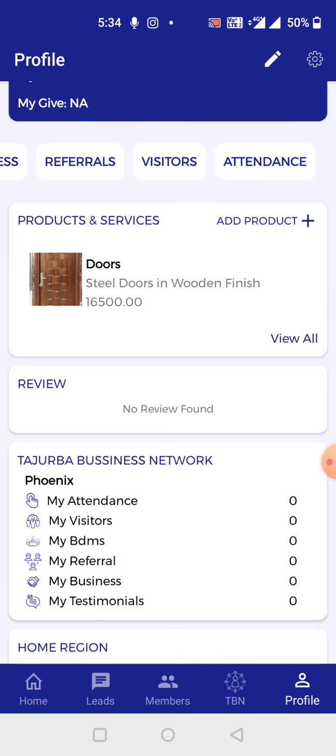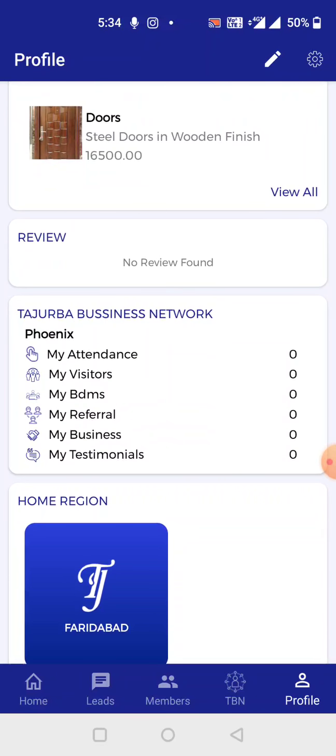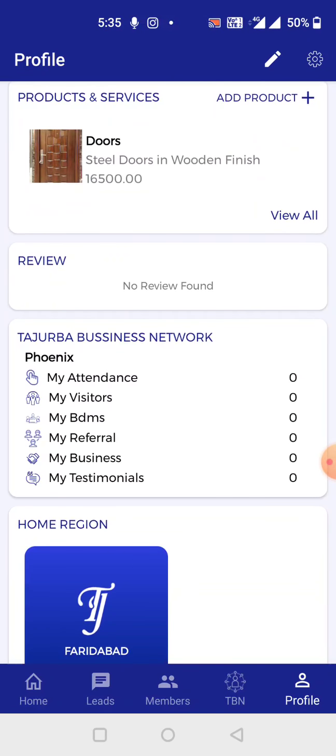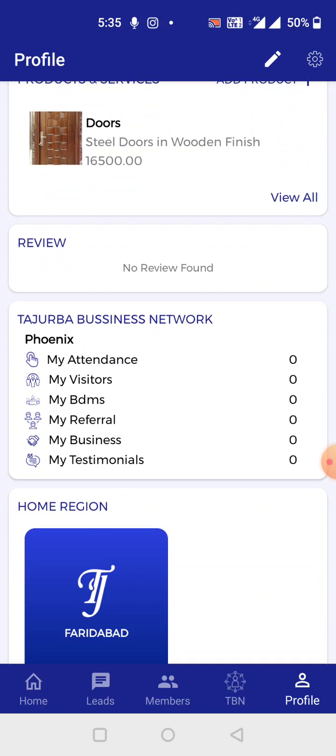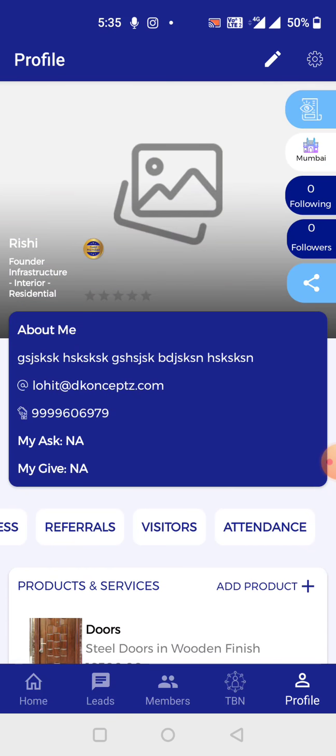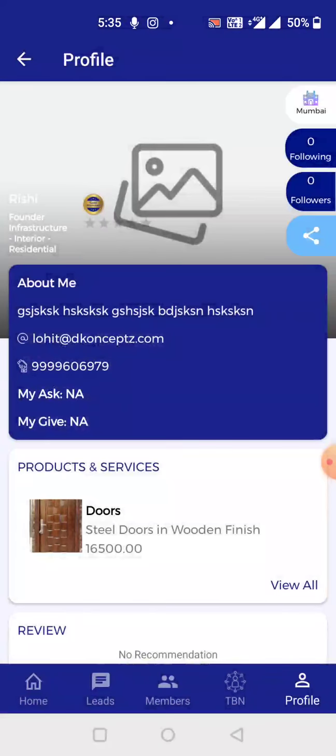Now over here, you can even see the reviews that you've got. Whatever services you're providing in and outside the Tajurba chapter, members who have received your services are able to give reviews on that. So members, go ahead, give the best of your services and collect as many reviews as possible. That is going to build your reputation and credibility in the network. Now that's the start section and the home region. There you go. That's how you can see how the profile looks to a third party.